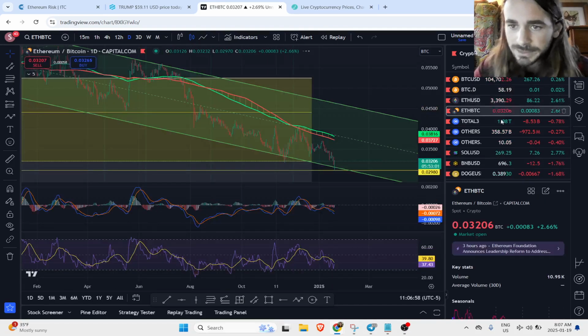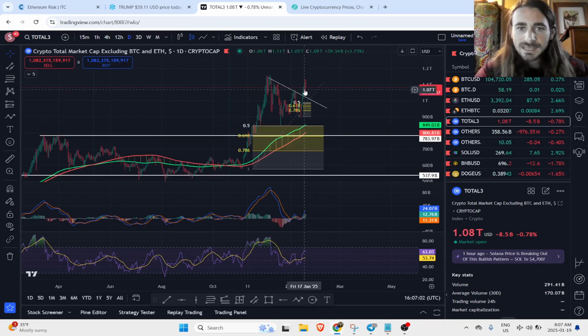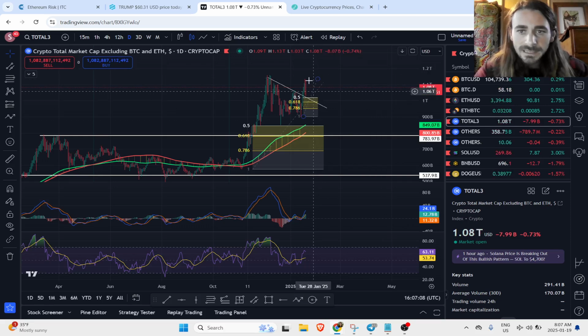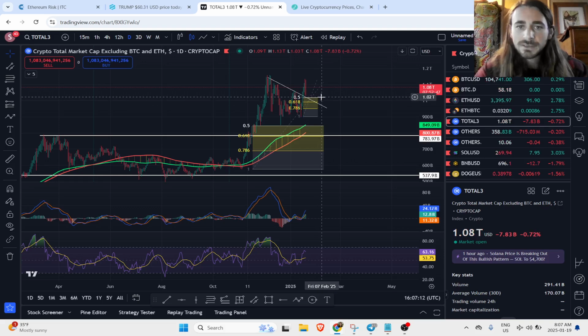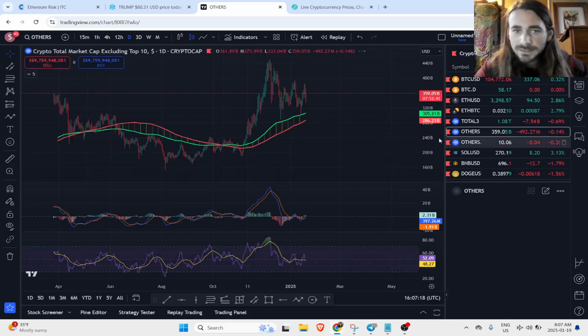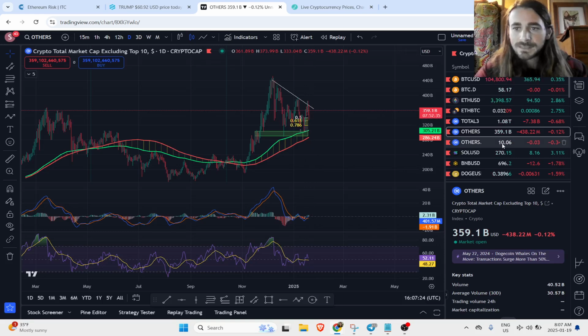But we take a look at ETH Bitcoin. Total 3, again, just coming back, retesting this. Let's pull this fib up a bit. So looking at total 3, maybe if we come back down to this 0.618 level, it might be a good little retest of this breakout, in which case you could get a few swing positions on some alts. We'll take a look at others. Broke back under support. Did come down to our 618. It's currently bouncing from there.